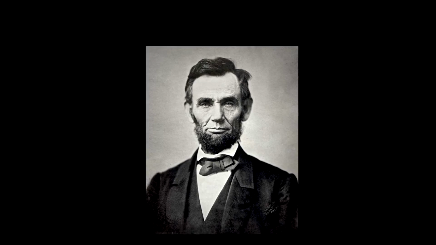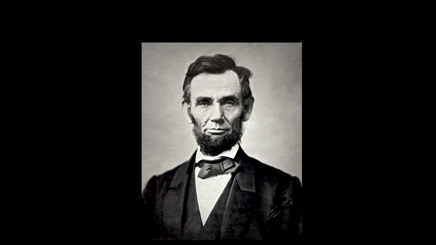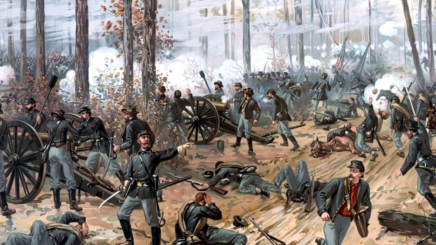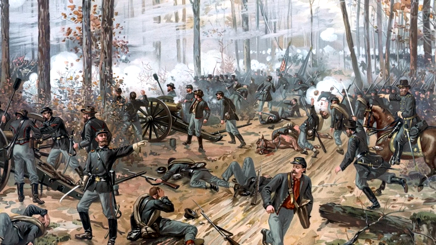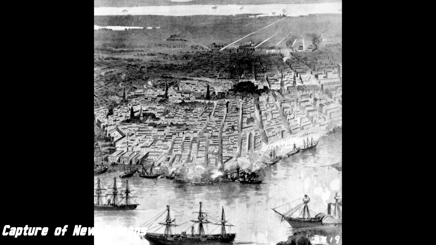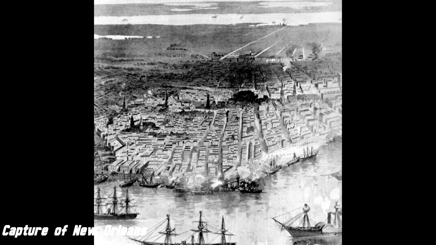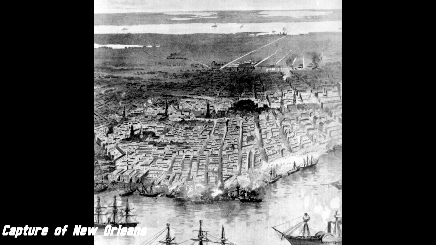Same month, USA President Lincoln relieves McClellan as General-in-Chief of the Army. In April, Confederates attack U.S. Grant's army at Shiloh, inflicting 13,000 casualties. Quickly followed by the USA fleet under David Farragut, capturing the mouth of the Mississippi River at New Orleans, effectively cutting in half Confederate shipments.